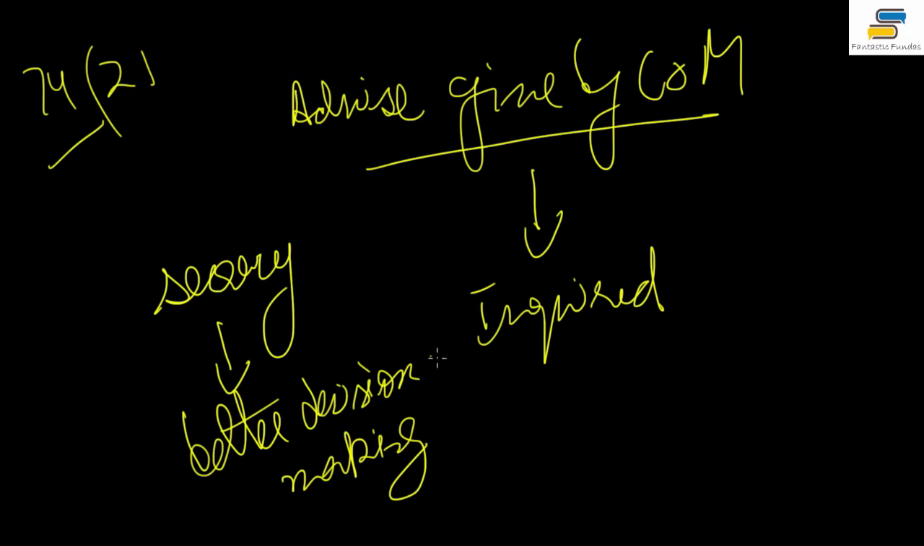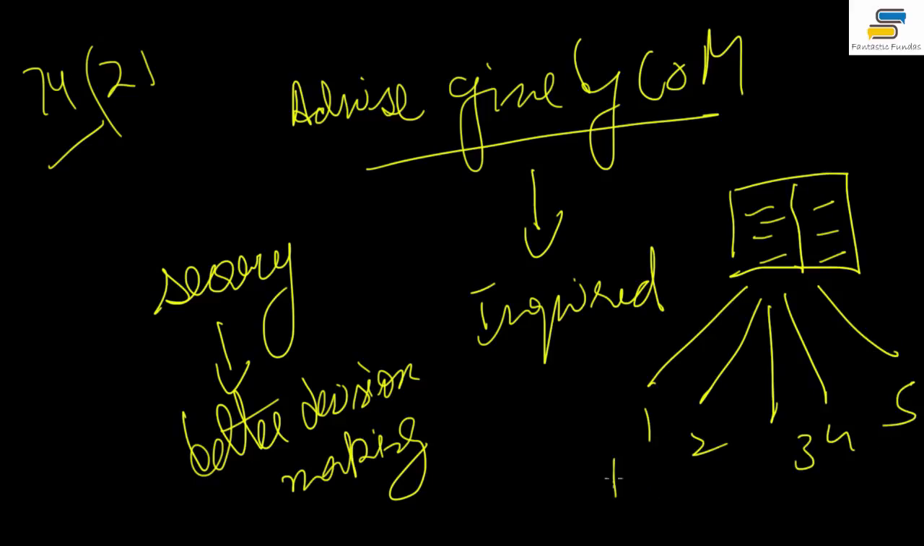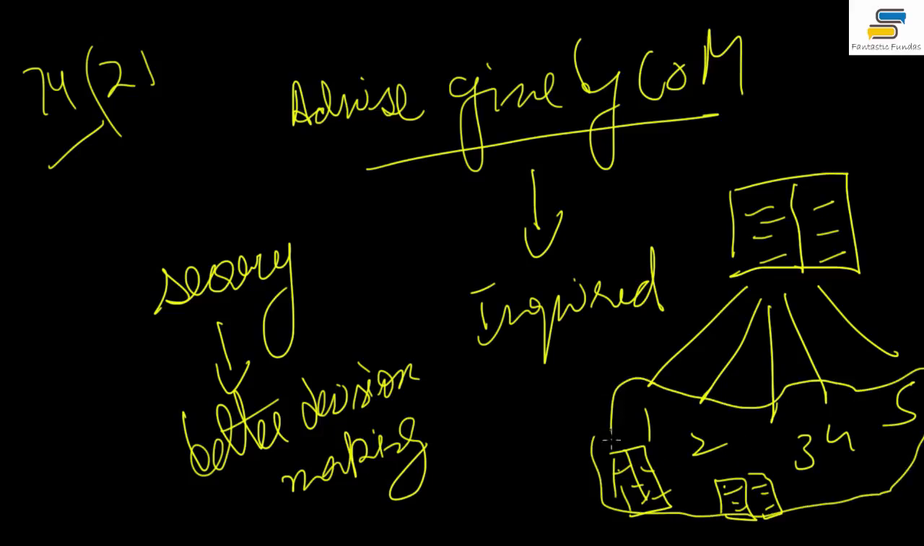Now, suppose there is some information. This advice was given by the Council of Ministers to the President. This advice was based on, let's say, 5 sources: 1, 2, 3, 4, 5. These 5 sources were there. So this can be checked by the Supreme Court, but it cannot go into the details of the final advice that was given. So that is how it is.